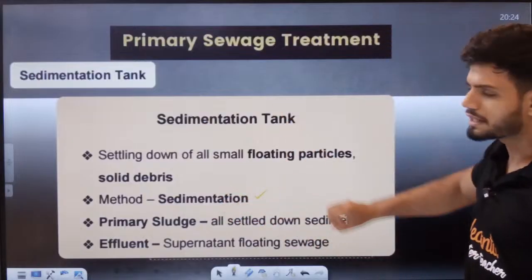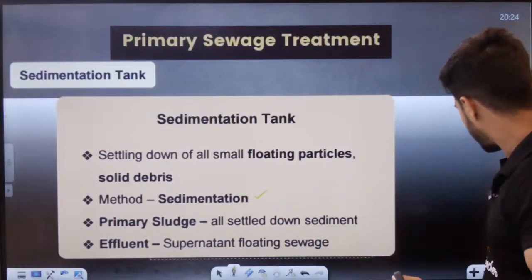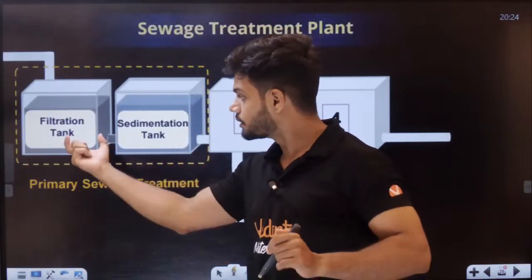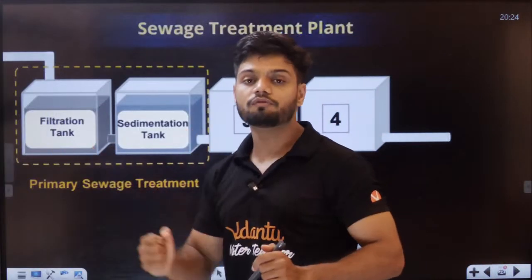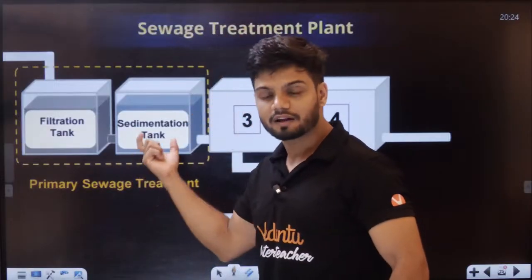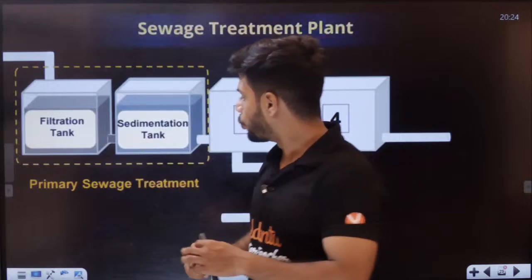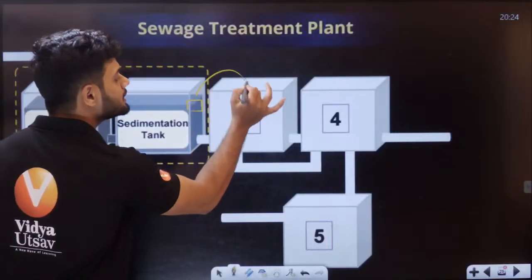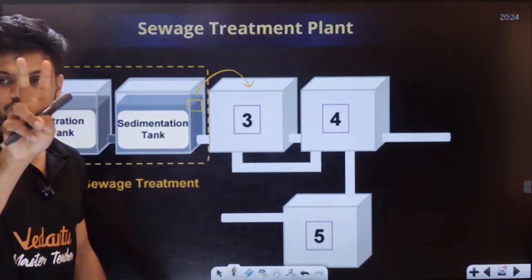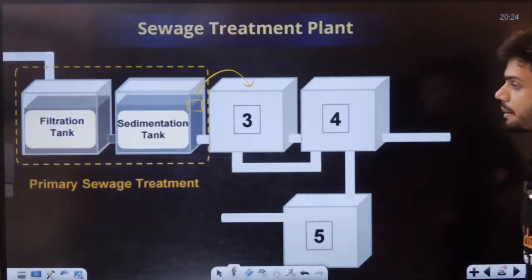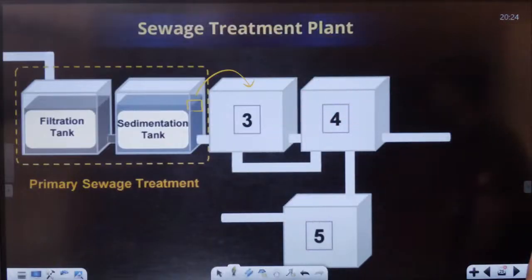So that is called the sedimentation tank. Now we have two tanks done. First is the filtration tank, where we did sequential filtration. Then the sedimentation tank, where we did sedimentation. The effluent on the top is sent to the next chamber. The first two chambers are done. The primary treatment is done here.